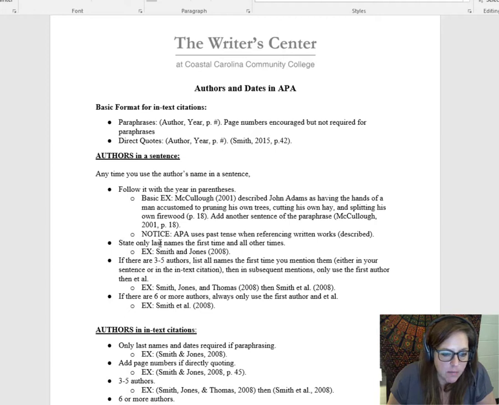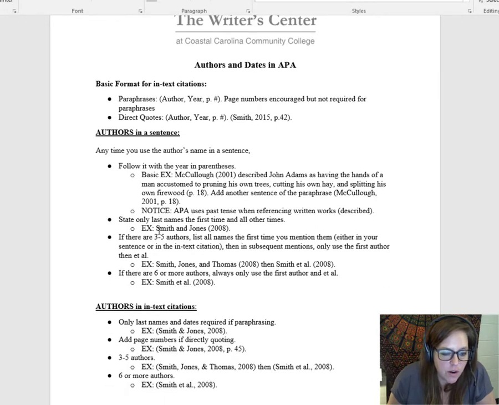All right. Additional things, if you're actually stating the authors in a sentence, you use the word and between them. That's different than in your citations where you will use an ampersand, which is the and sign. This tells you what to do if you have multiple authors. Anytime you have 1 to 2 authors, you always say all of them, either 1 or 2, every single time.